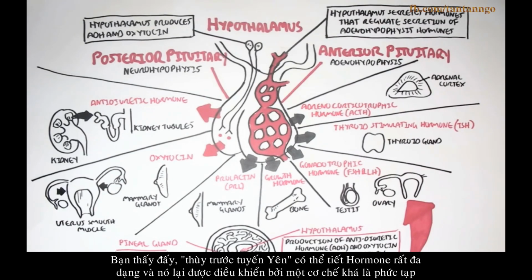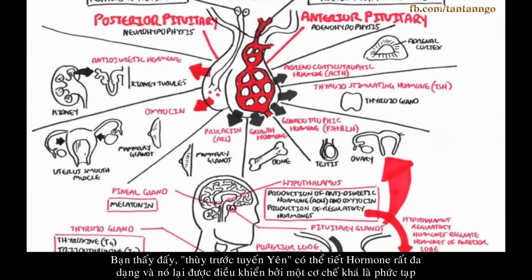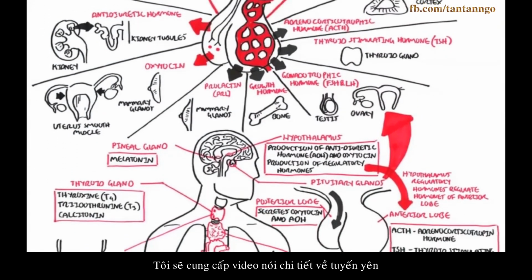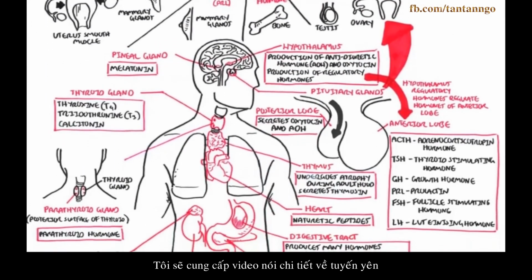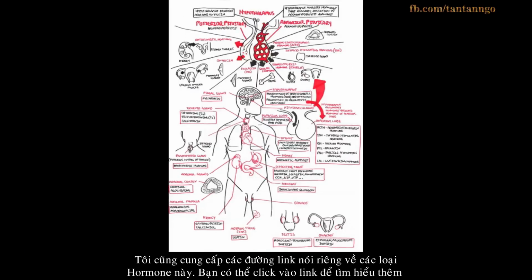So as you can see, the pituitary gland secretes a variety of hormones, and they're controlled in a very confusing manner. I'll provide a video that looks in more detail at the pituitary gland. Actually, I'll provide links to many of these hormones, so you can click on the link on the screen and it will take you to this video so you can watch it in a bit more detail.